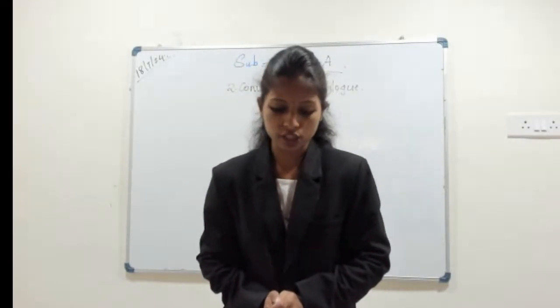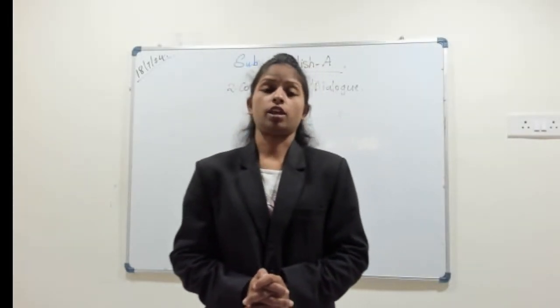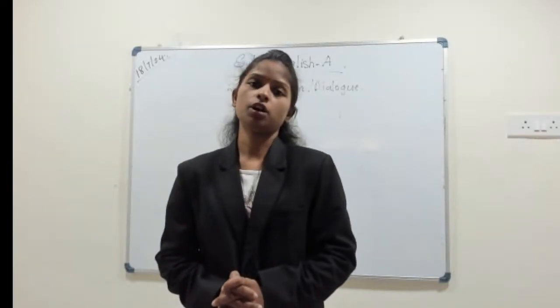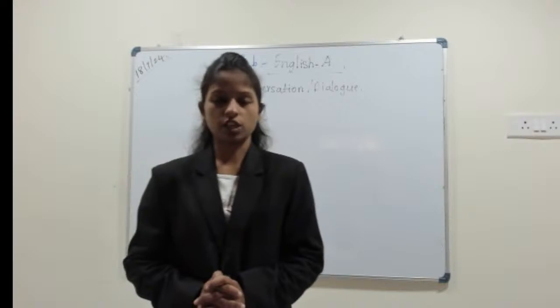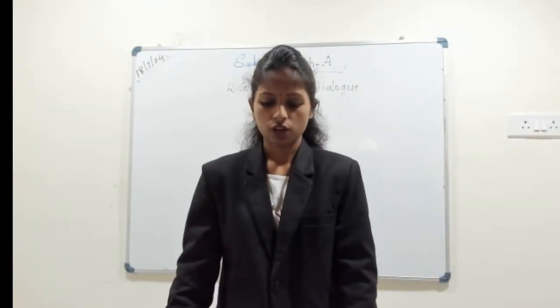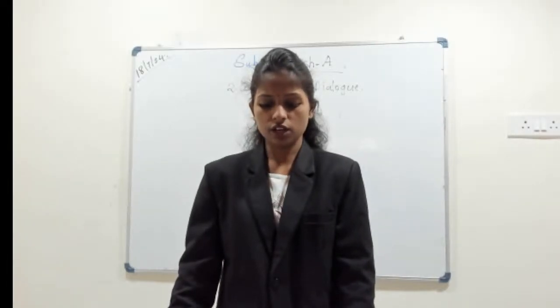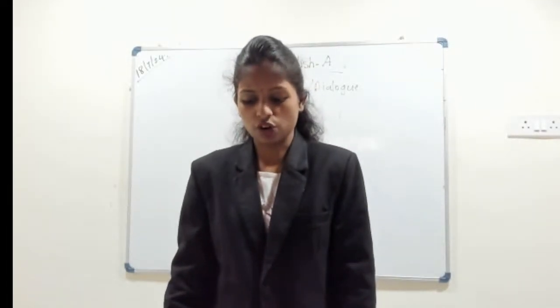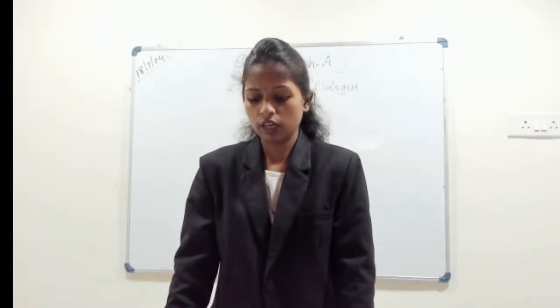Which characters are there in conversation 2? Parents and daughter. Okay. There is one girl and her parent. So the parent and their daughter. Now see what the conversation is about. The parent is saying, now you have attained the age of marriage. So we think that you need to get married.